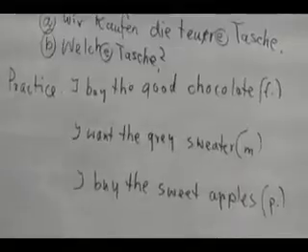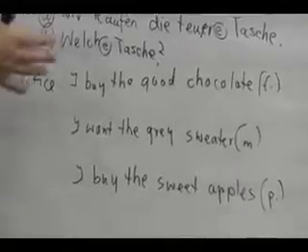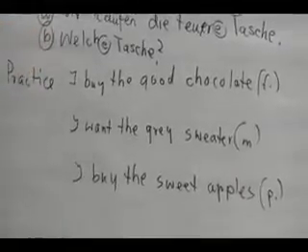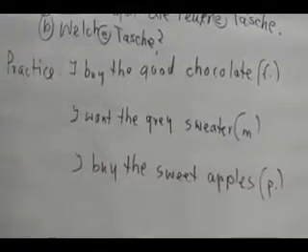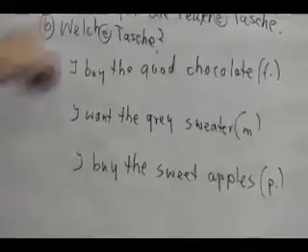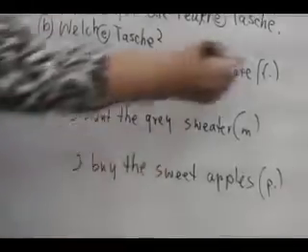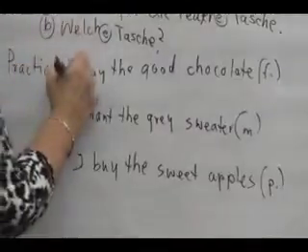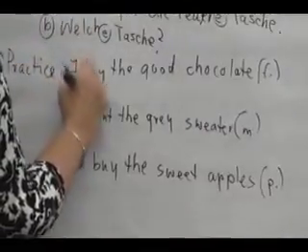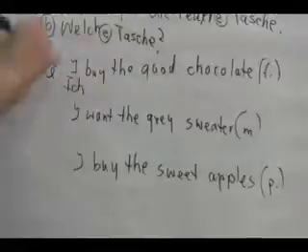Now down below, I put some English sentences. And now you have to tell me, how do we translate that into German? Because if you write a story or an essay, then you have to know how to construct a sentence, right? So, I buy the good chocolate. We know chocolate is a feminine noun. So, I is ich, right? To buy is kaufen.